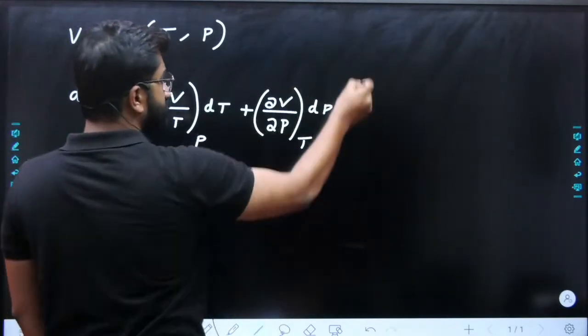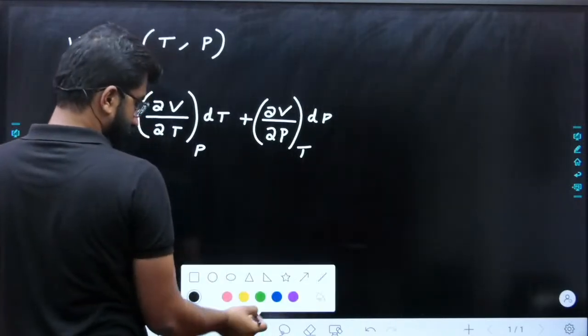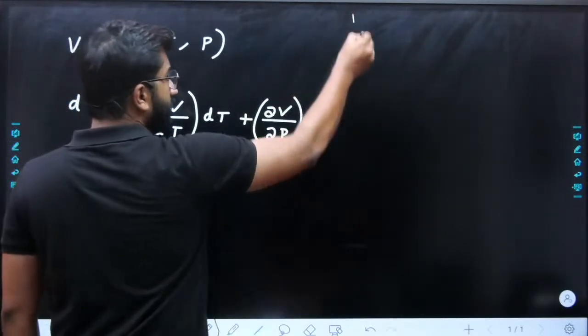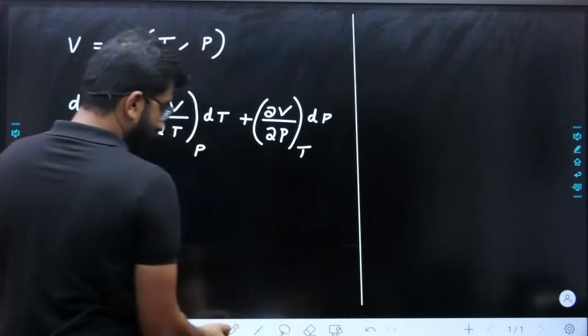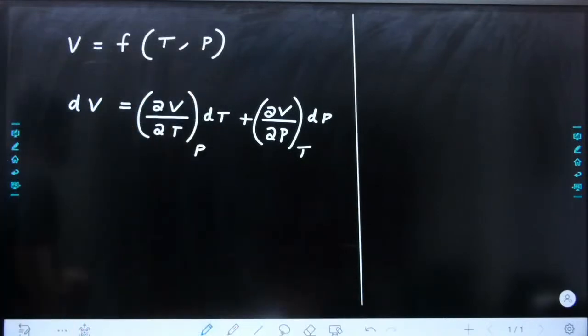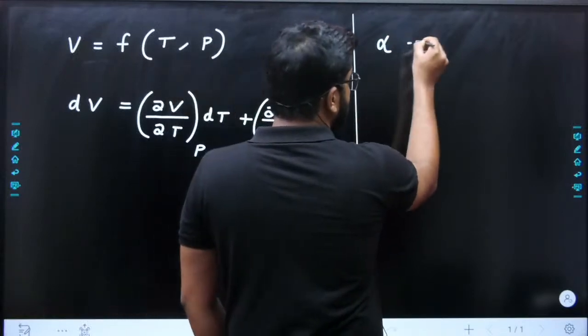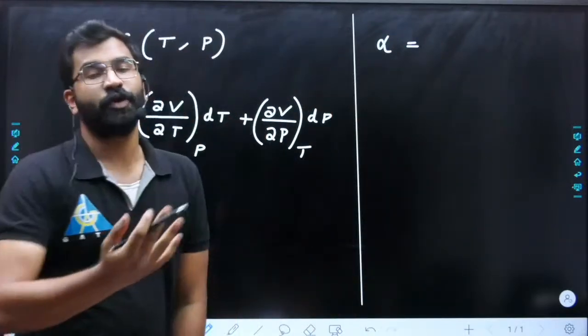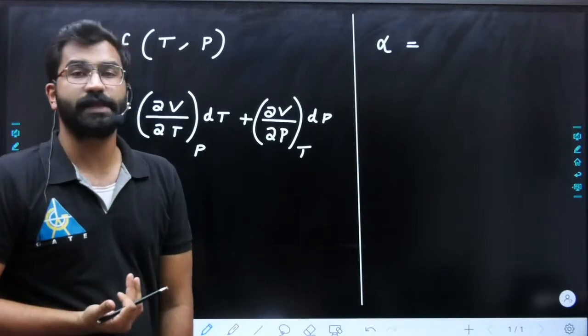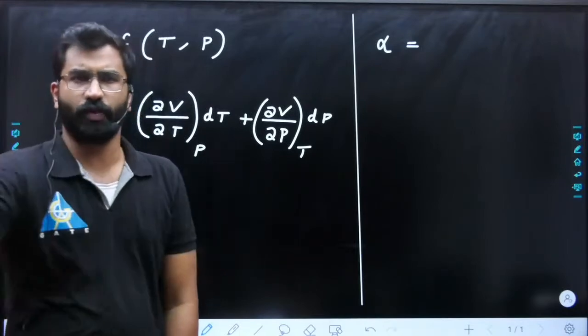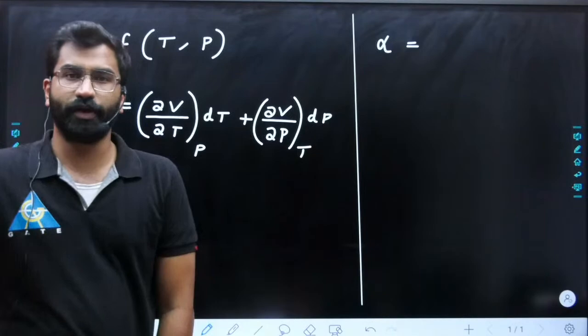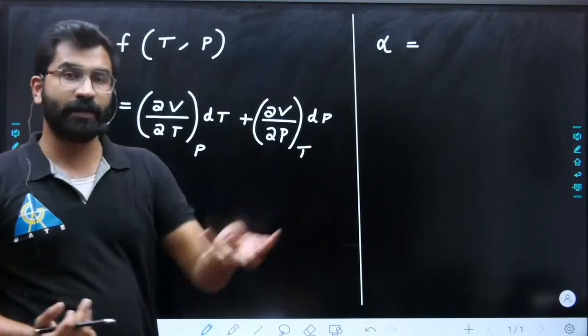This is the basic equation for compressibility. Now, what is isothermal compressibility? Try to write in your notebook itself, you have to write as well, because otherwise it will be very difficult. Revision is going to continue. The formulas are going to continue. So try to write in your copy as well.